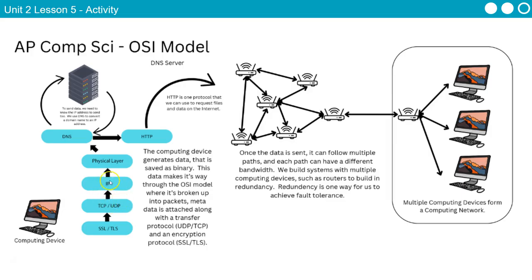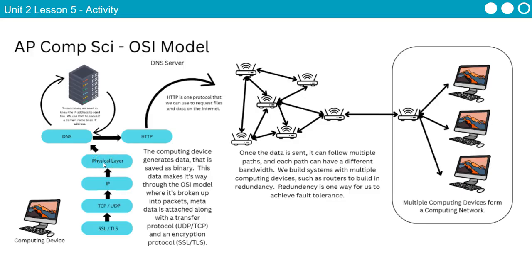And then it goes up to the next layer where I'm going to add the IP protocol, right? So this is where I'm going to tell it where it's coming from, where it's going to, and essentially how many packets I have, so that it can reorder them if it needs to, depending on which transport protocol I used. And then it hits this physical layer, right?